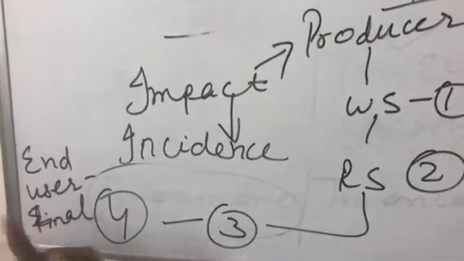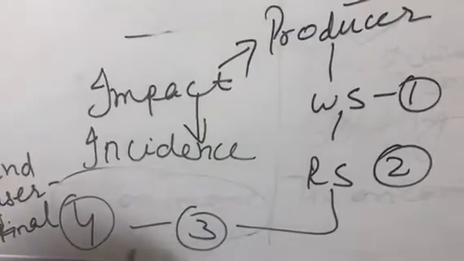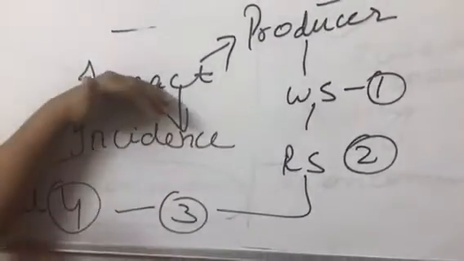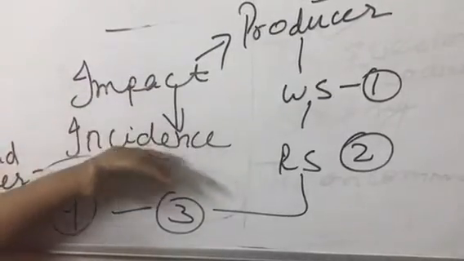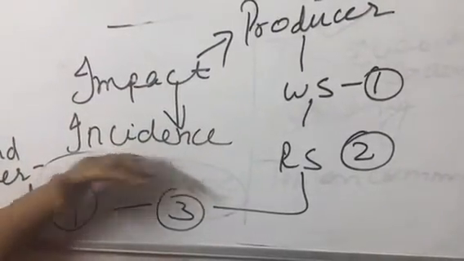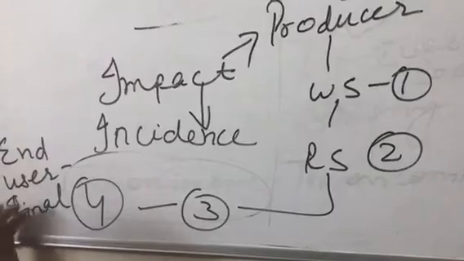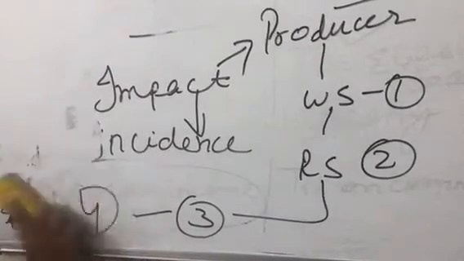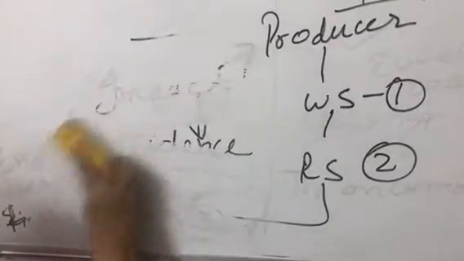So in case of indirect tax, impact and incidence can be shifted. The presence of shifting is possible. The immediate burden is on one person, and the ultimate final burden is on some other person, right? Then there comes a question of tax evasion. Do we have tax evasion in case of indirect tax or not?